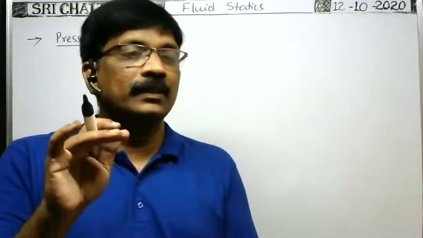At this point we calculated the pressure at this point. That's why this bottom surface at which pressure is calculated is at a depth h from the surface of the liquid. So from the surface of the liquid in a vessel, the bottom surface is at a depth h. That's why the pressure depends on the depth of the liquid.